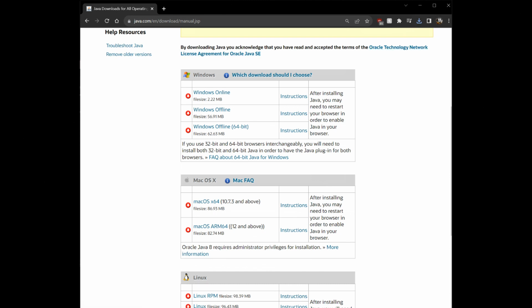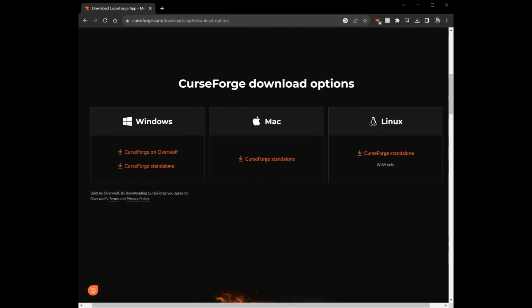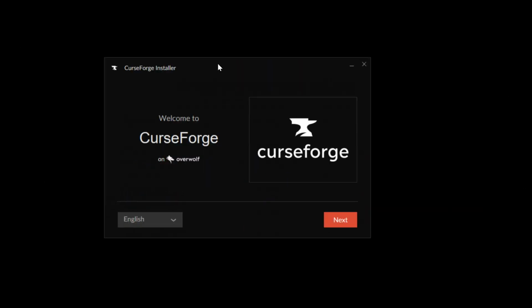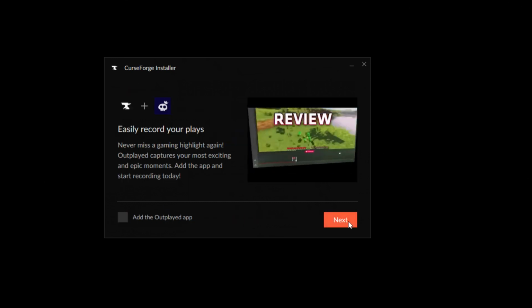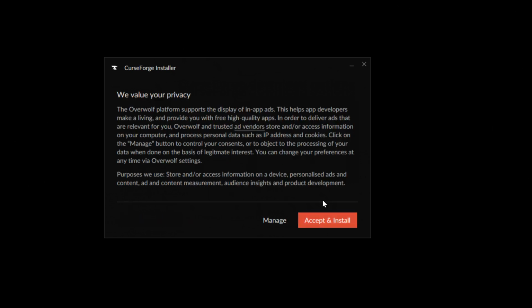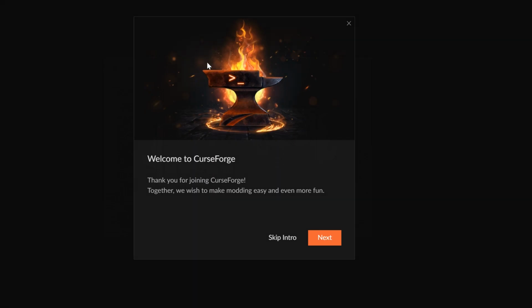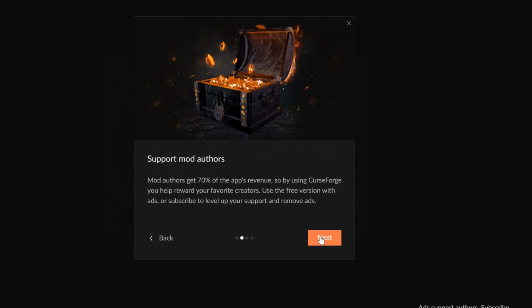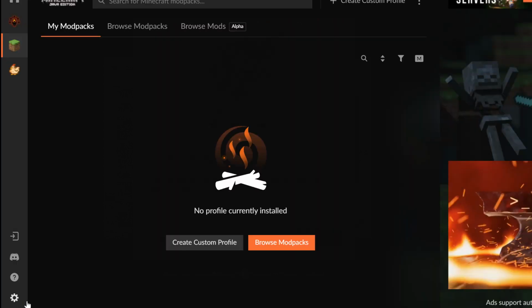Now go to the second link, which is the CurseForge launcher link. Now download the launcher. Now run the file you downloaded. Then click Next. Then click I have read and click Next again. And click Next. And click Accept and Install. Now you should see this screen. Click Next. Click Next. Click Next. Click Next. And then click Get Started.